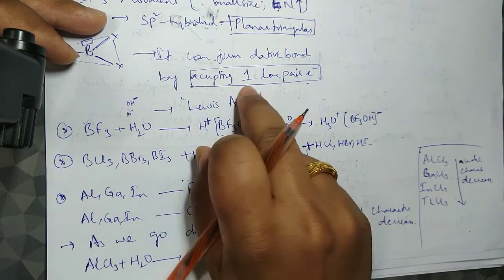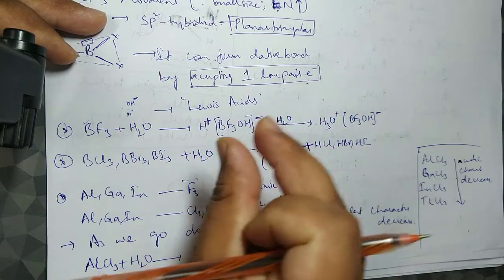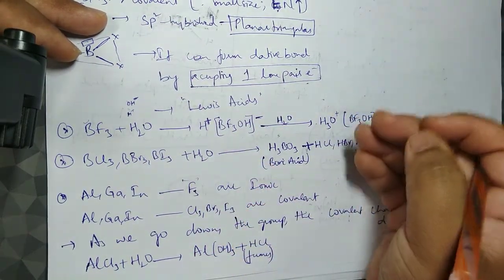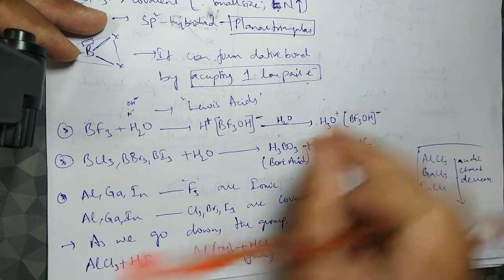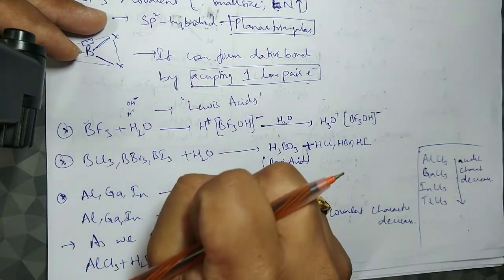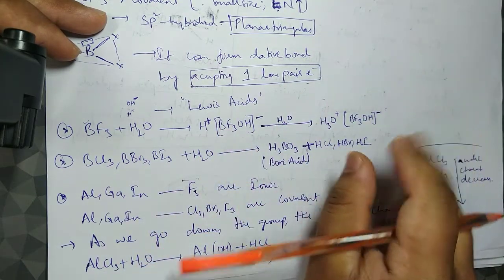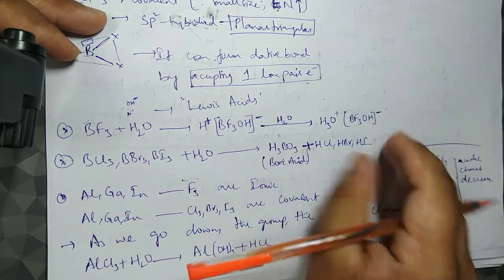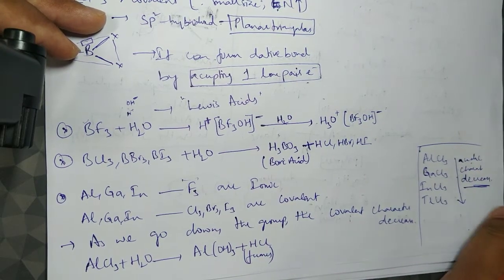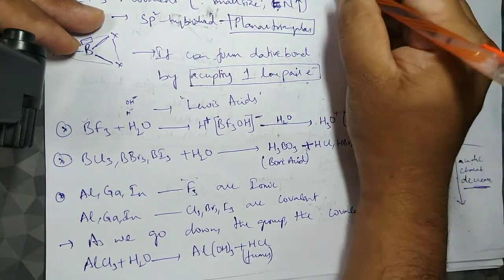I have already said, accepting a lone pair of electrons. So smaller size will accept a lone pair of electrons easily, larger size cannot accept that lone pair easily. Larger not accepting means less acidic, acidic character decreases. Okay, fine. And apart from this, we also have,